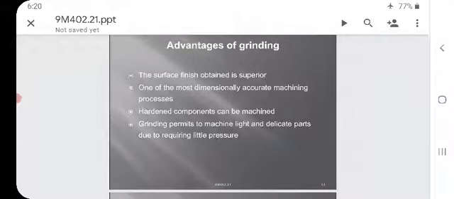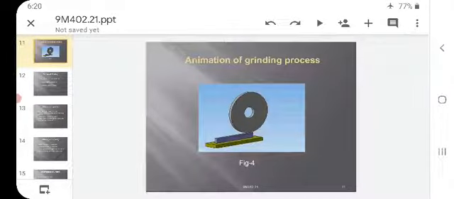Hardened components can be machined. What are hardened components? High carbon steels, glass and the like are called hardened components, and those can be machined.